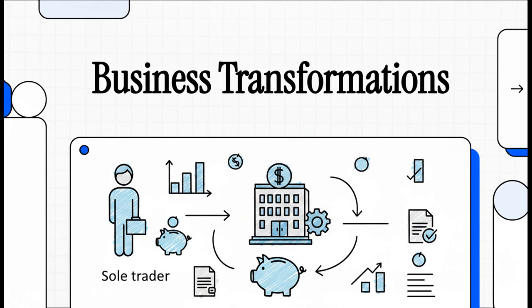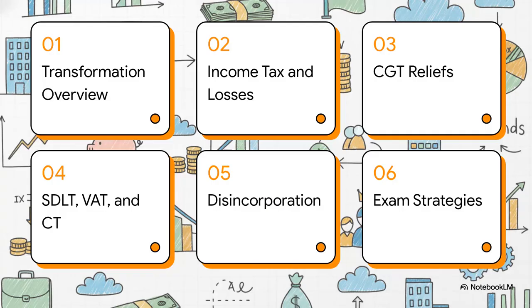Today, we are diving deep into a truly pivotal area of the ICAEW ACA Business Planning Taxation Syllabus for 2025. We're taking a dense masterclass approach to Chapter 21, which is all about the transformation of owner-managed businesses. Now, I want you to approach this material systematically, deliberately. It's like a giant puzzle. And we're going to dismantle the complex tax mechanics of moving a business from a sole trader to a corporate structure and actually even vice versa. Okay, let's dive into this.